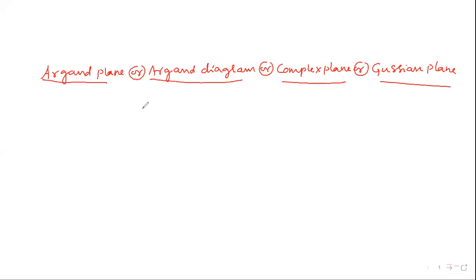Any complex number z = a + ib is represented as the point (a, b) in the Argand plane.